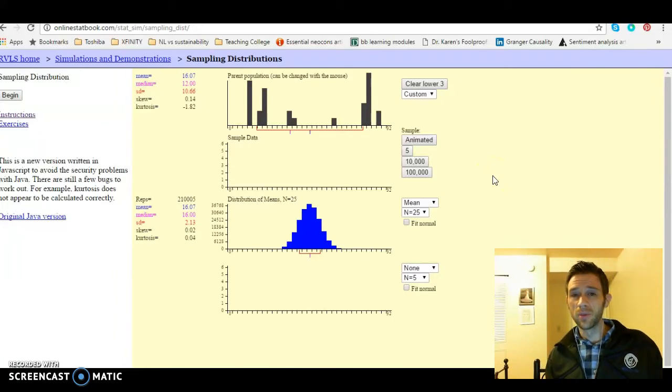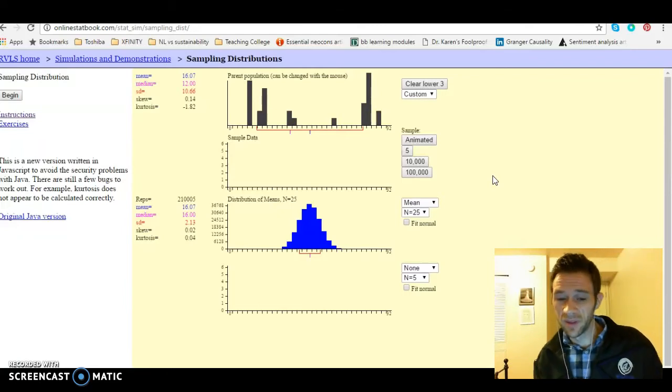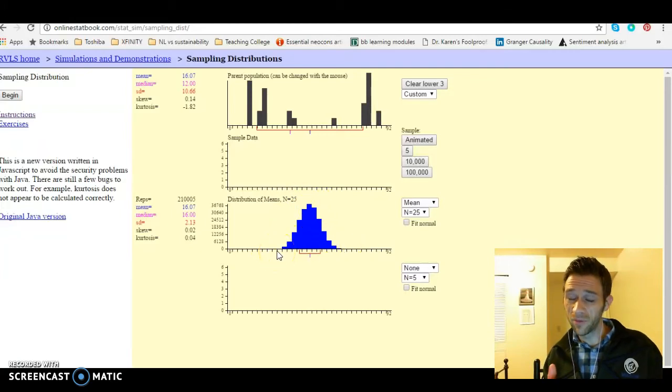And that's why you read in the book about something called the law of large numbers. The central limit theorem and the law of large numbers are siblings, maybe even twins. Because the point is, when we get bigger and bigger samples, or we take more and more samples of some size, we get better and better distributions, at least in terms of being normally distributed, which is that beautiful bell curve shape that we can use to compute z-scores and do other inferential statistics. So hopefully that makes the point there a little bit.